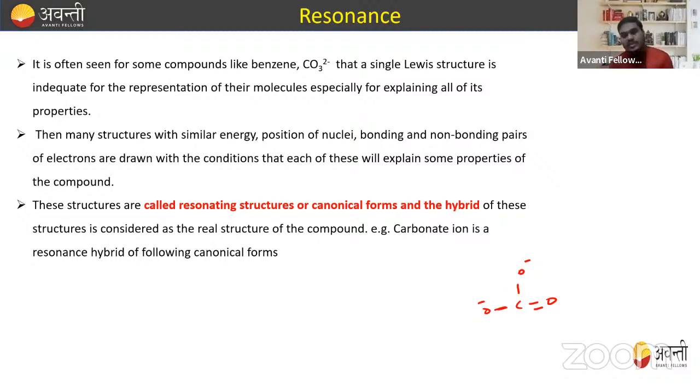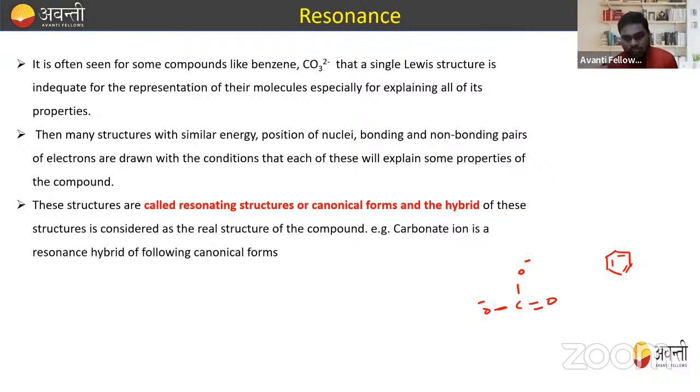But due to resonance in the carbonate ion, or in the case of benzene also, where we get alternate double and single bonds, right? So if someone asks, we know that a double bond is shorter as compared to a single bond, but due to the resonance, all the carbon-carbon bonds in benzene are the same.